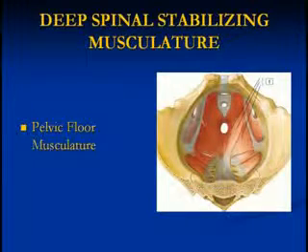Here in this picture, we're taking the pelvis, which is kind of like a bowl right here in the center of your body, and we're looking down into it. Okay, so this is your visual here. I'm lying down on the table, you're inside my stomach and looking straight down. These muscles here you can see, they act like a hammock that connect the front of the pelvis to the base of the spine, to your tailbone and to your sacrum. And as such, these muscles support the entire weight of your spine and the abdominal contents.